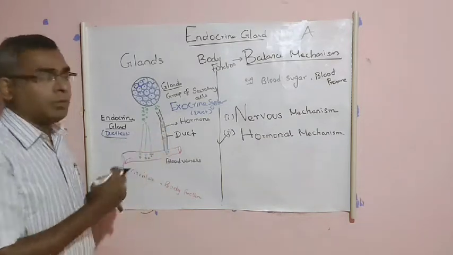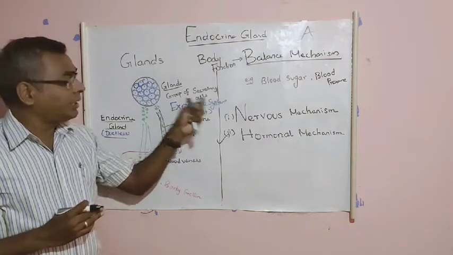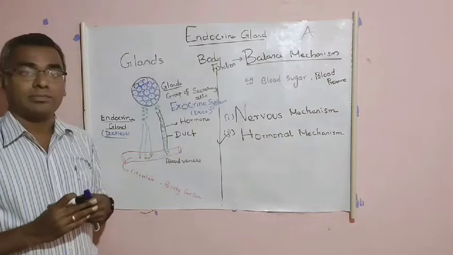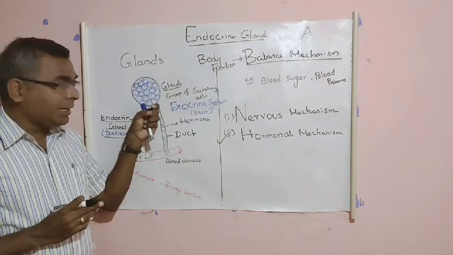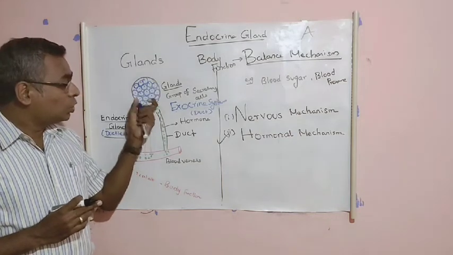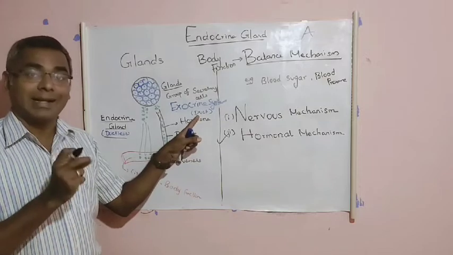And another type of gland is called the exocrine gland or exocrine system. This gland secretes the substance through a duct-like structure. That's why we call it a duct gland.